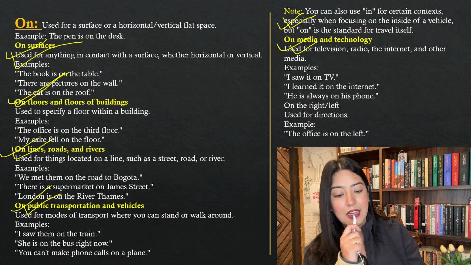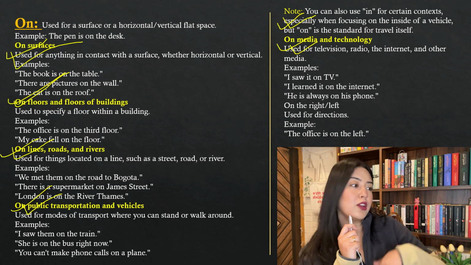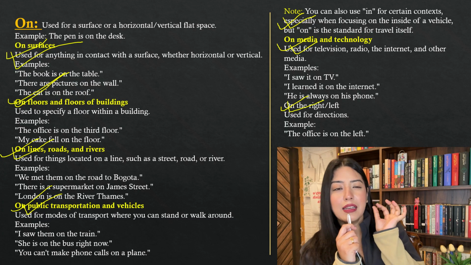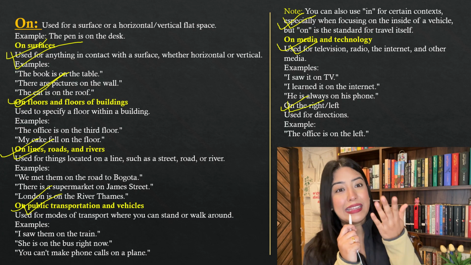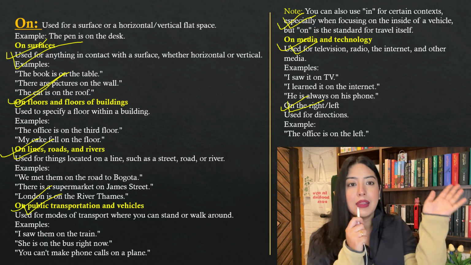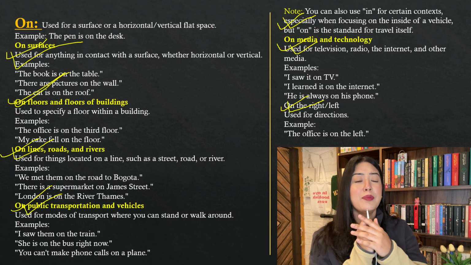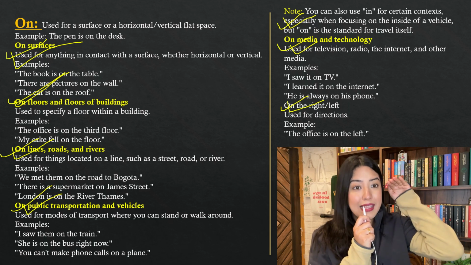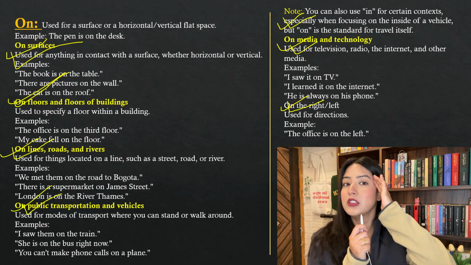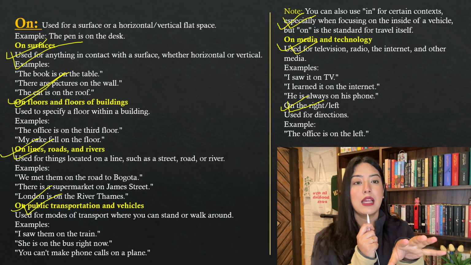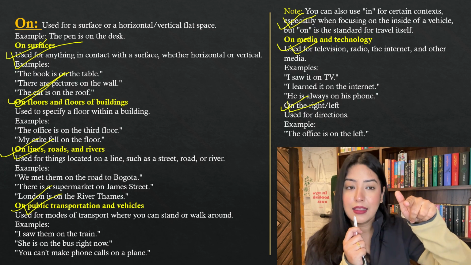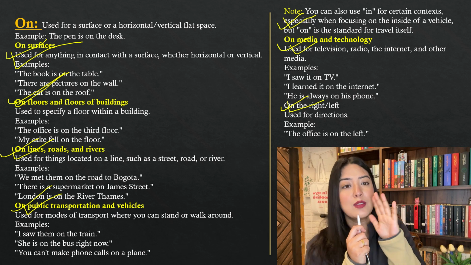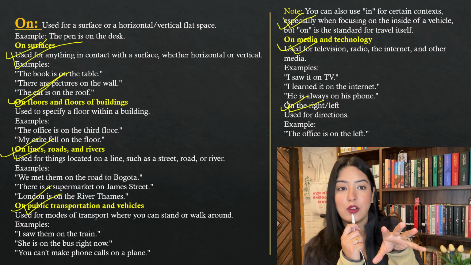And then on the right or left, used for directions also. I'm sitting on the right, I'm sitting on the left. So you have to get it clear. There are very few chances where you use "in". I'm not in the TV. "In" always means you're within something, a larger space, a boundary. The TV cannot be a larger space. It's not even a box. It's a screen. A radio also, you cannot go inside the radio, sit there and talk, no. So the logic here is that you use "on" whenever there's media and technology. You cannot go inside the internet and then talk, okay. That logic should always be there. "In" is always an enclosed space. So whenever there's media and technology, you use "on".